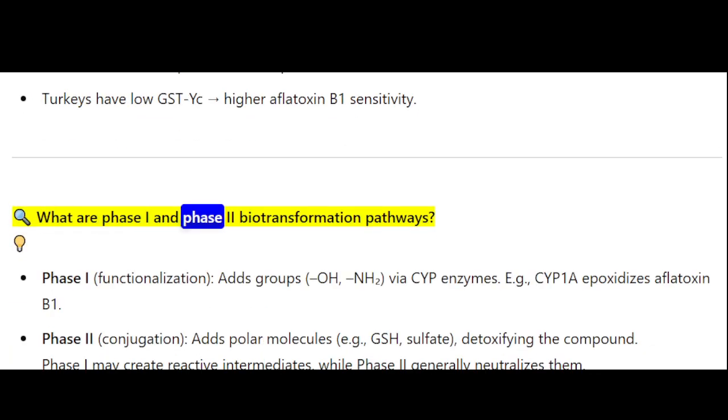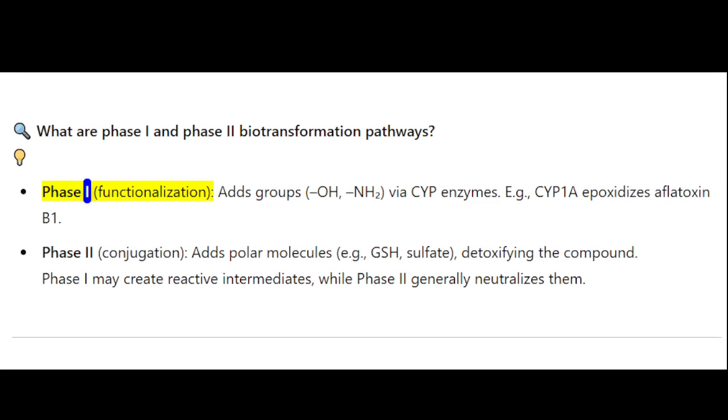What are phase I and phase II biotransformation pathways? Phase I, functionalization, adds groups such as O or NH2 via CYP enzymes. For example, CYP1A epoxidizes aflatoxin B1. Phase II, conjugation, adds polar molecules, for example GSH or sulfate, detoxifying the compound. Phase I may create reactive intermediates, while phase II generally neutralizes them.